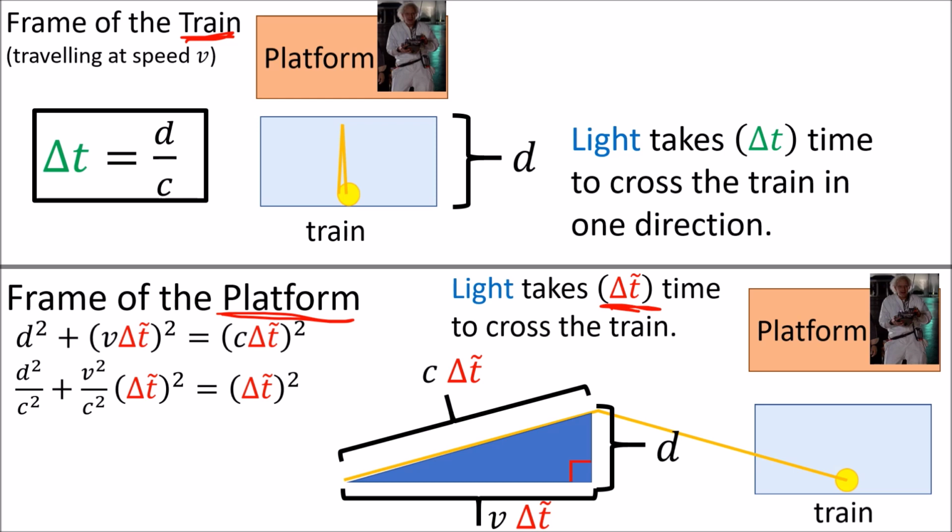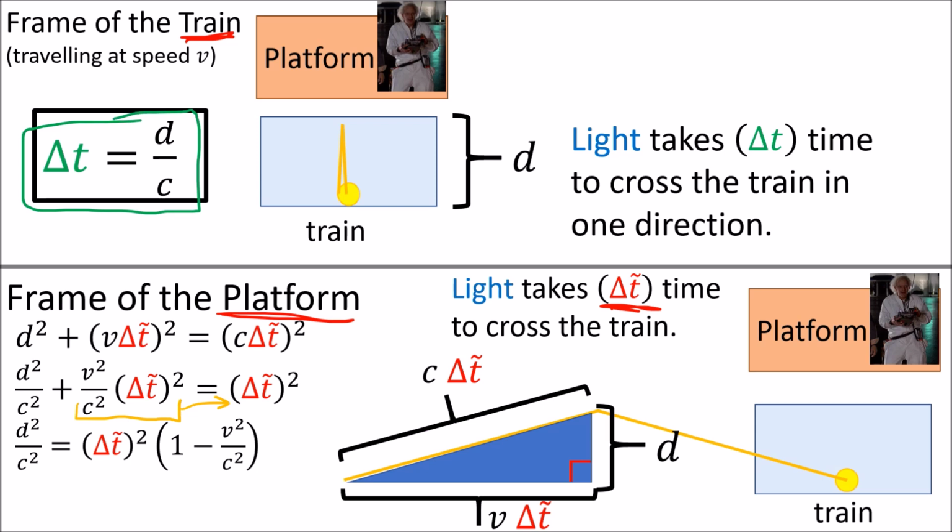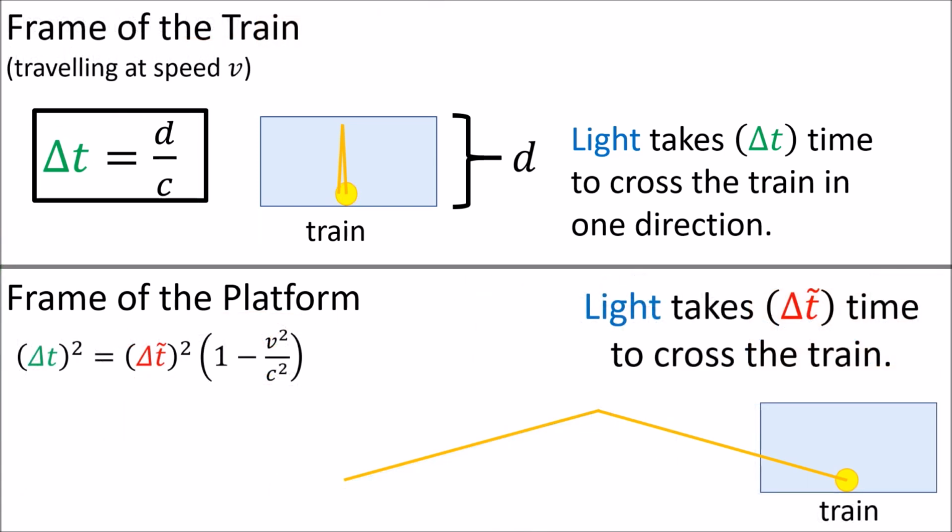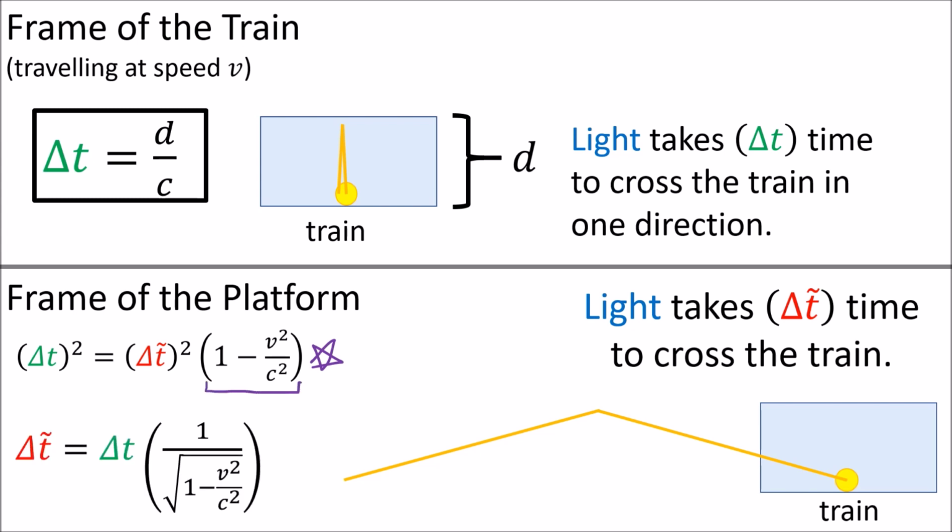Then we use subtraction to bring this term to the other side of the equal sign. Then we replace d over c with delta t, which is the time that the light beam took to travel across the train car in the reference frame of the train car. Now, if we divide both sides of the equation by this term and take the square root of both sides, we get this. We find that the travel time of light in the frame of the platform, delta t tilde, equals the travel time of the light beam in the frame of the train, delta t, times this factor, which we often write as the Greek letter gamma with a subscript v.